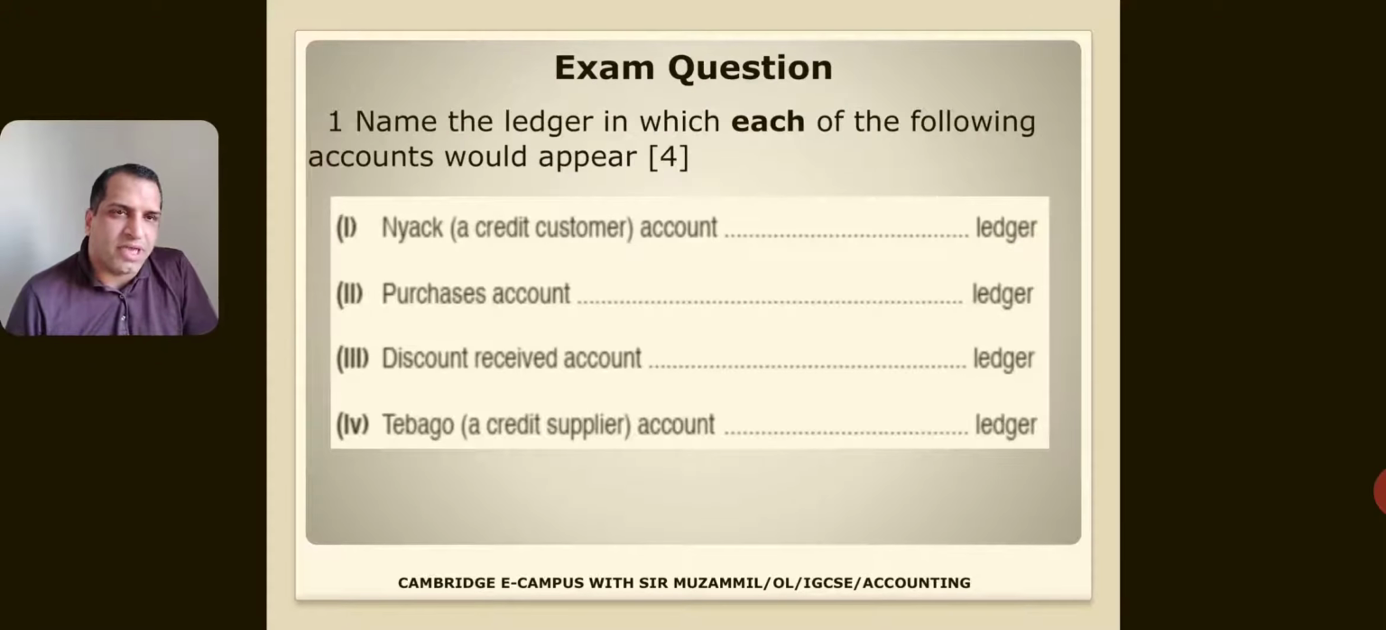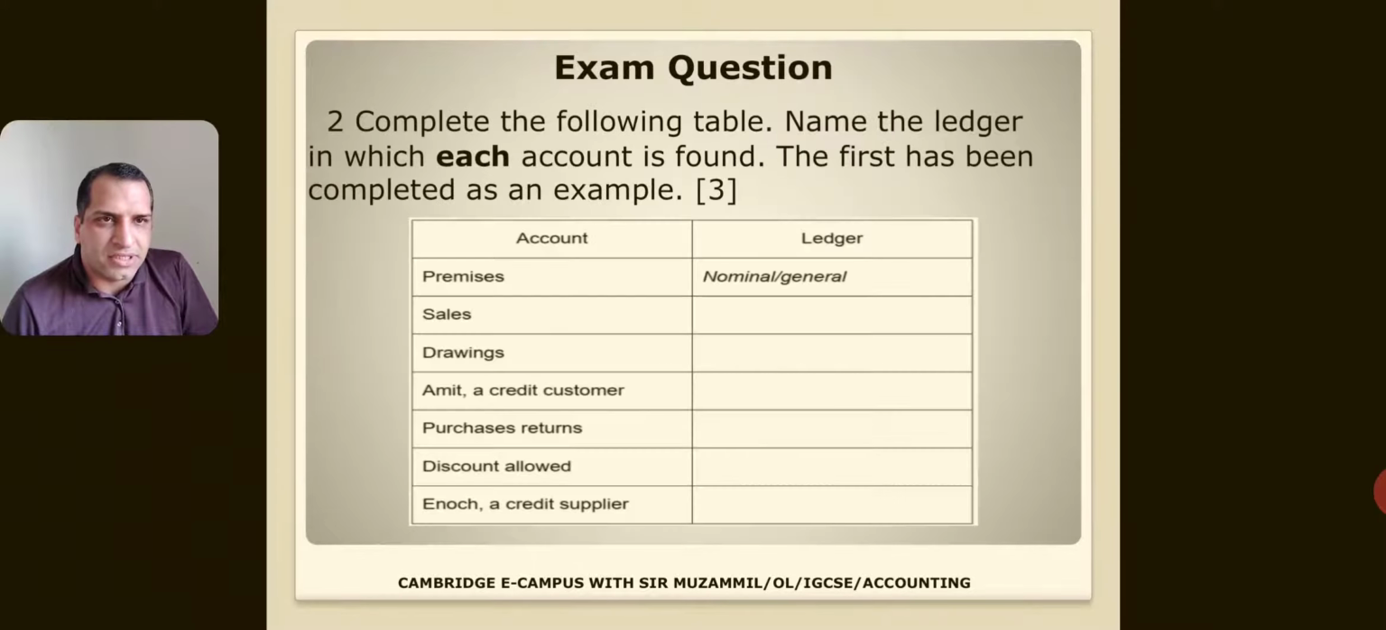So this type of exam question could come from the ledger topic. Name the ledger in which each of the following accounts would appear. Like a credit customer account. As you know, all credit customers come in the sales ledger category. Purchase account, it is journal ledger. Discount received, it is also journal ledger. Tobacco, a credit supplier. So all credit suppliers are purchase ledger.